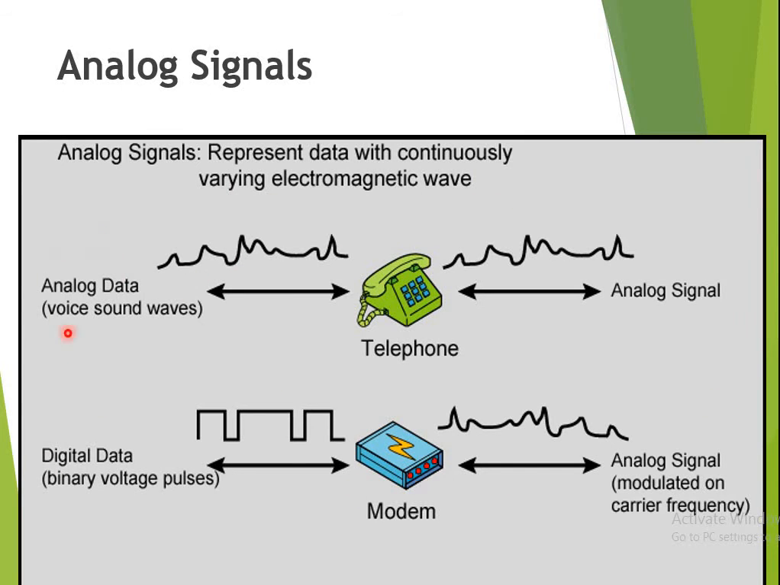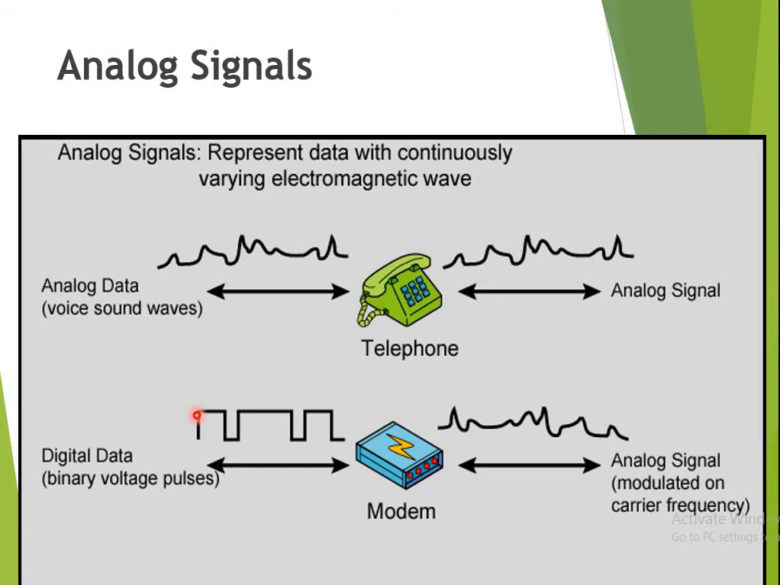Suppose your input data is in analog format, and in the second case your input data is in digital format, and you are transferring the data using an analog signal. For analog data transferred over an analog signal, the example is a telephone. There is no need for any conversion; you can directly transfer the data. But if your data is in digital format and the signal we are using is analog, in that case we have to use a modem.